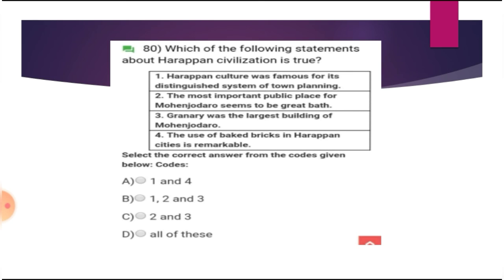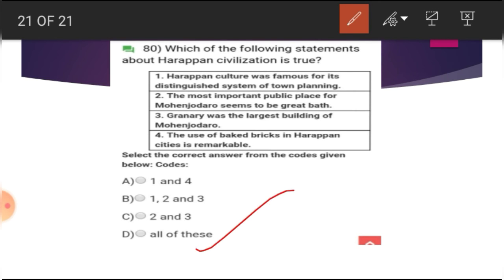Which of the following statements about Harappan civilization is true? Harappan culture was famous for its distinguished system of town planning, of course. And the most important public place of Mohenjo-daro seems to be the Great Bath. Yes. And the granary was the largest building of Mohenjo-daro. Correct. The use of baked bricks in Harappan sites is remarkable. All are correct. All of these.